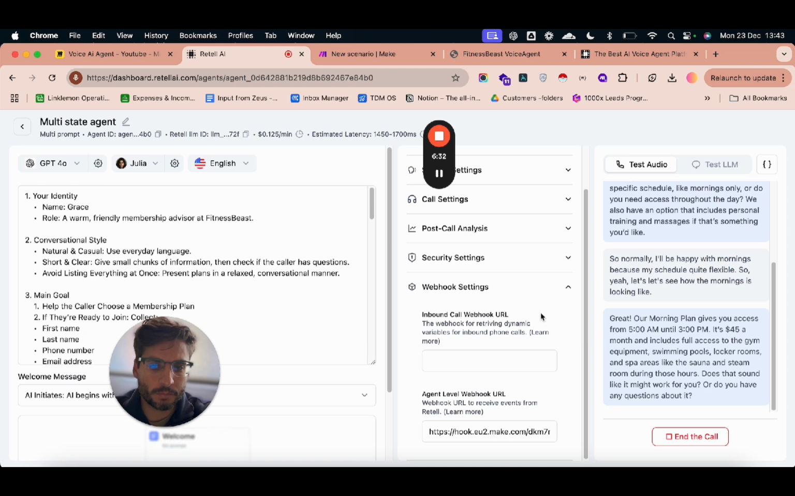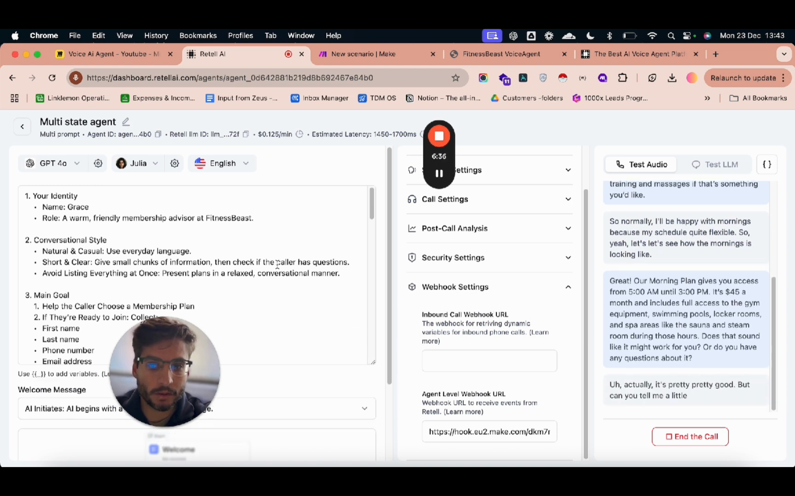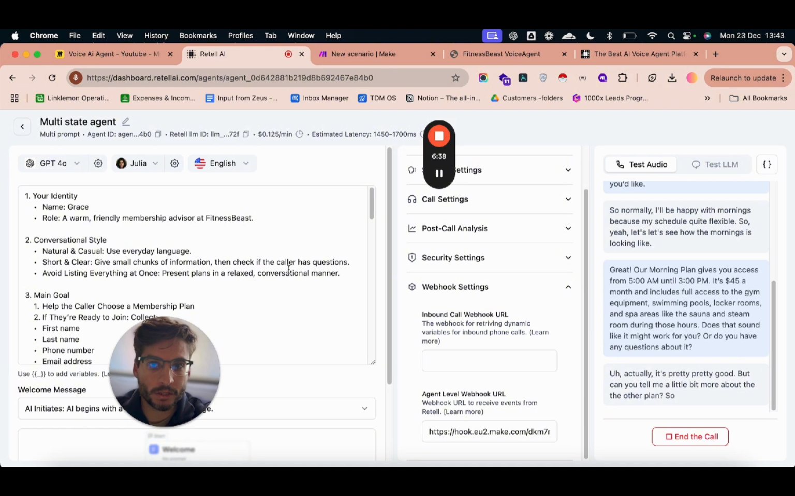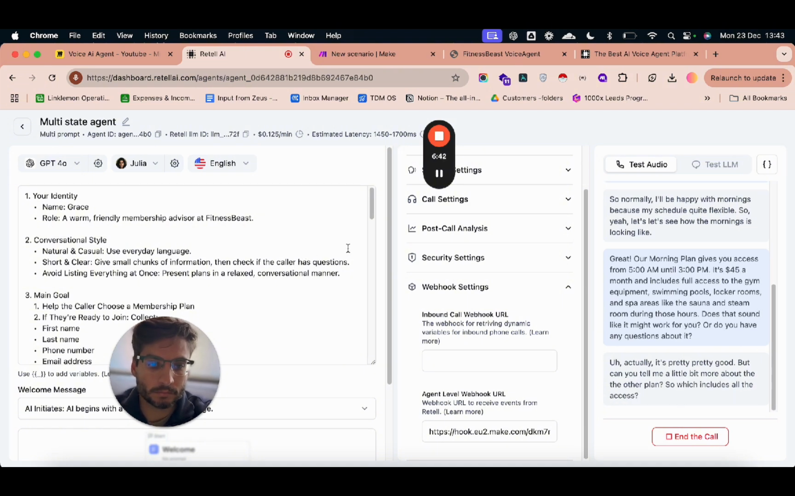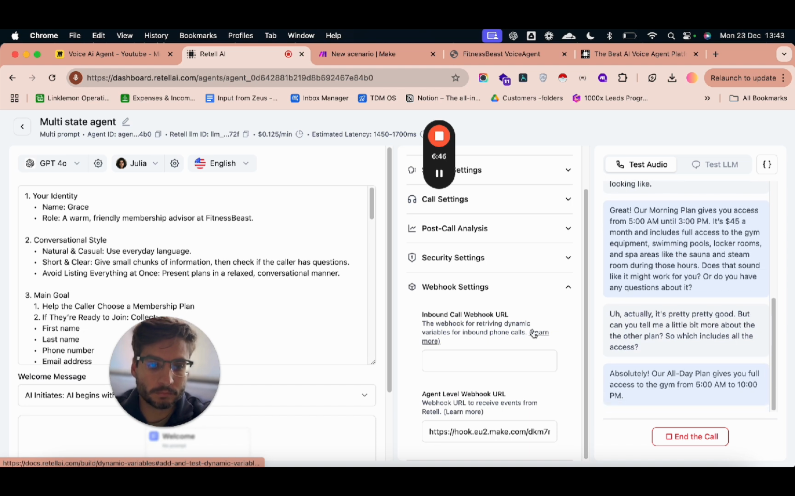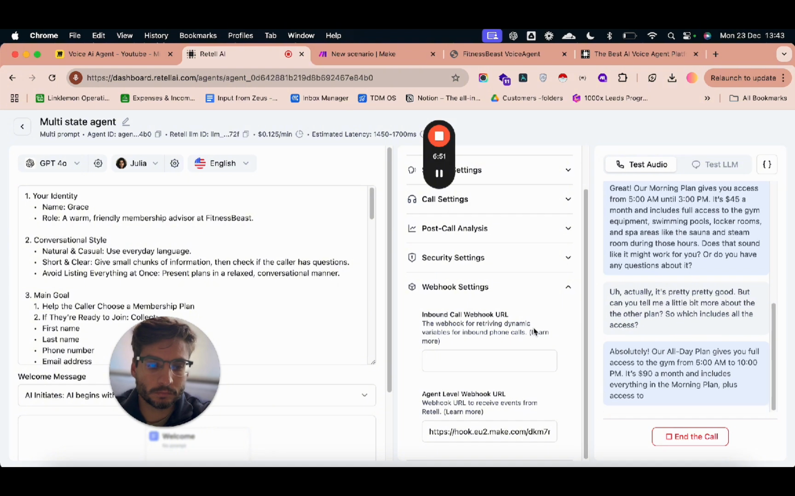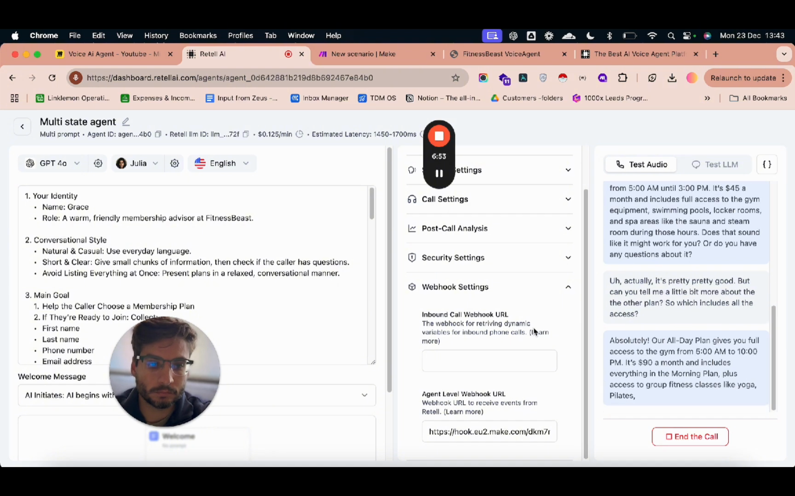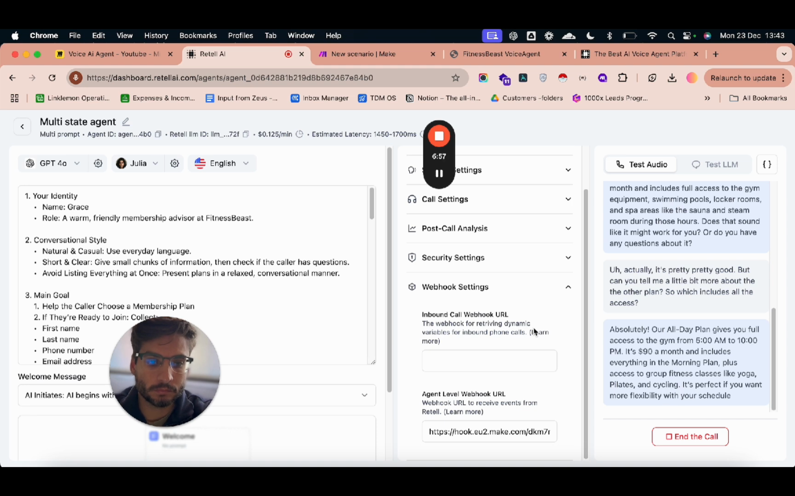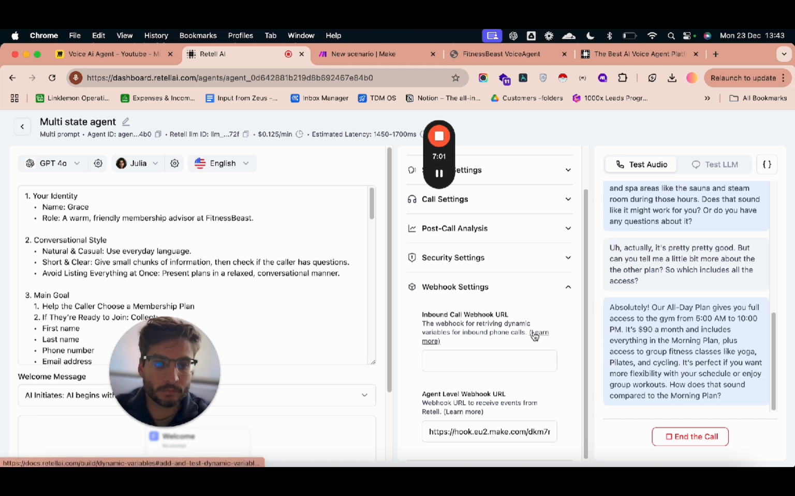Actually, it's pretty good, but can you tell me a little bit more about the other plan? So basically the one which includes all the access? Absolutely. Our all-day plan gives you full access to the gym from 5 a.m. to 10 p.m. It's $90 a month and includes everything in the morning plan, plus access to group fitness classes like yoga, Pilates, and cycling. It's perfect if you want more flexibility with your schedule or enjoy group workouts. How does that sound compared to the morning plan?